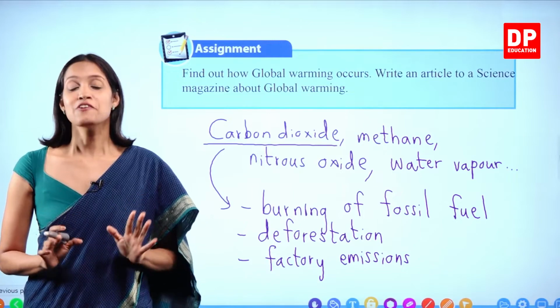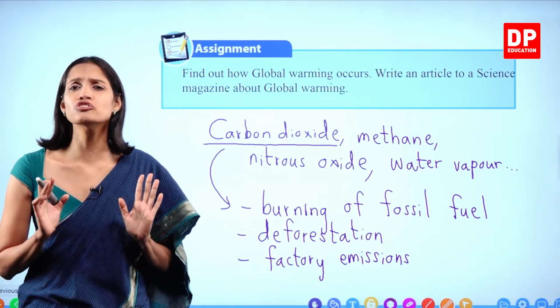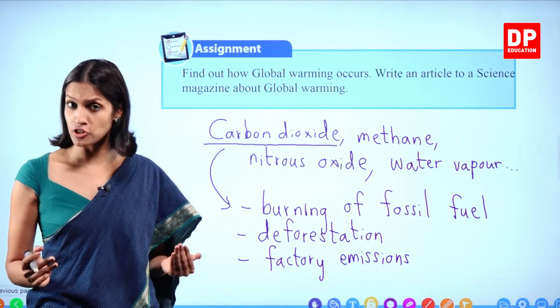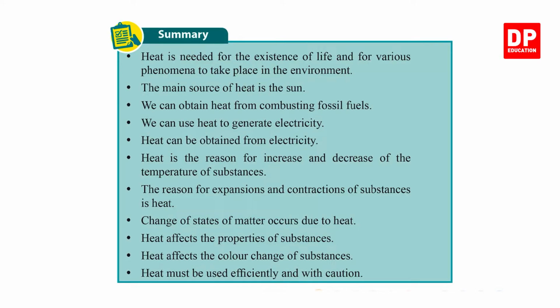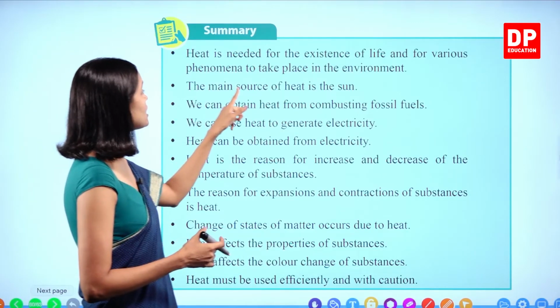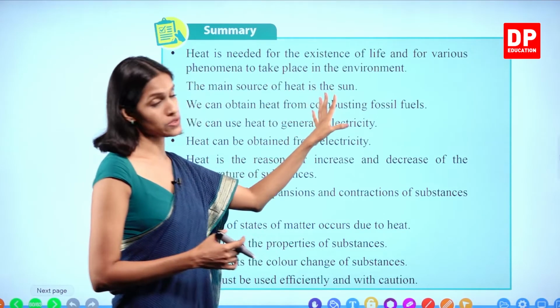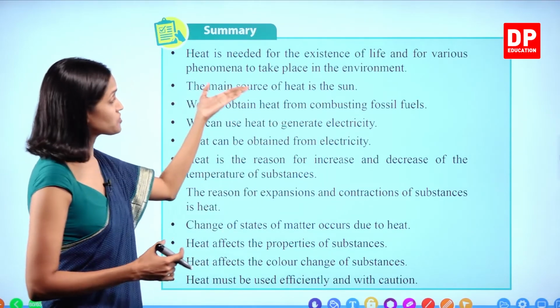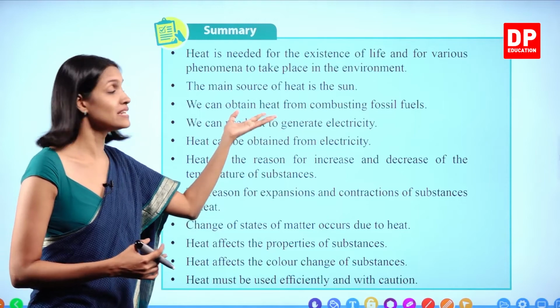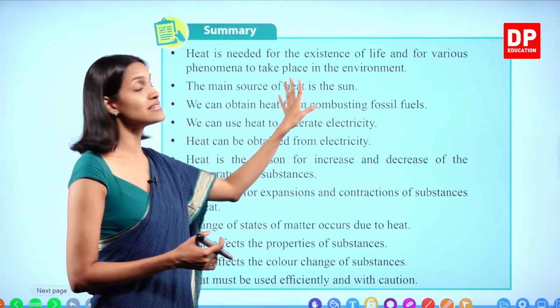Okay? Right, children. We have completed the lesson now. We are going to read the summary to see what we have done so far. Summary. Heat is needed for the existence of life and for various phenomena, which means incidents, to take place in the environment. Okay? The main source of heat is the sun. We all know because of the sun's heat, different parts of the environment get heated up at different levels. Okay? We can obtain heat from combusting fossil fuels, right? Combustion of fossil fuels is a method of generating heat. We can use heat to generate electricity as well.